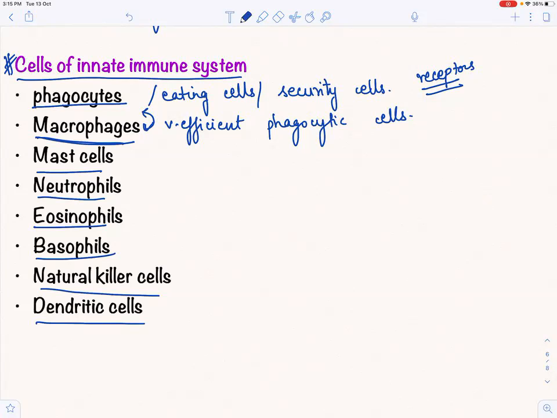What are mast cells? What are they used for? Basically you can just know that mast cells help in the inflammatory response, right? Just to know here a little bit, mast cells help in the inflammatory response. What are we doing? We are doing the cells of the innate immunity system.